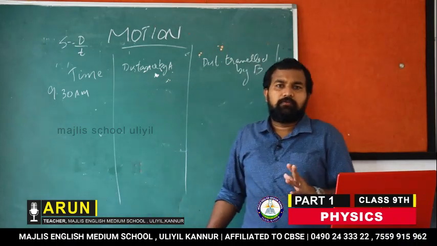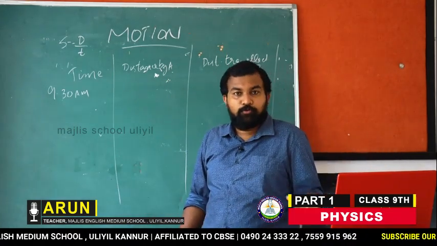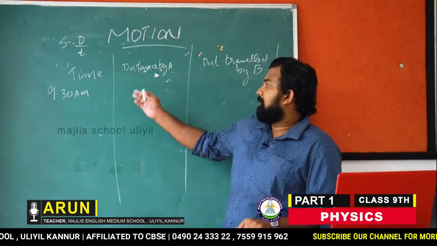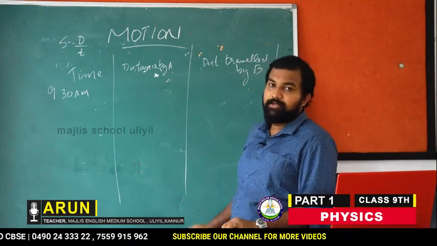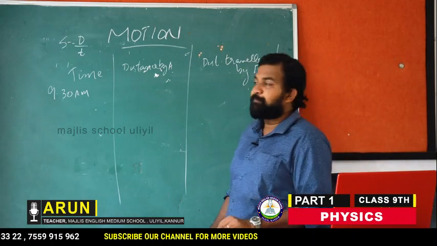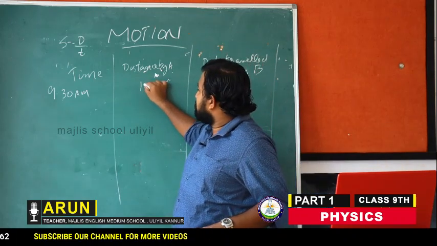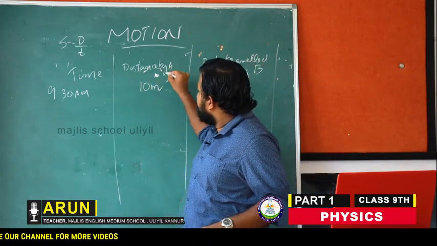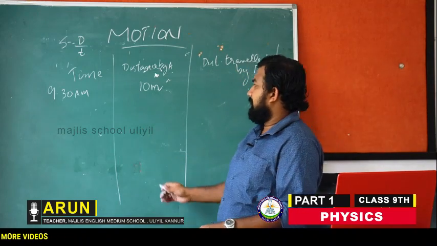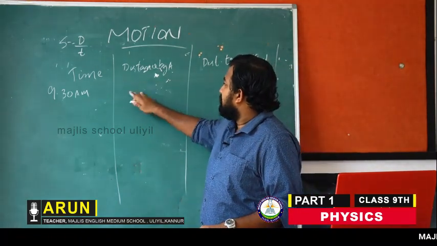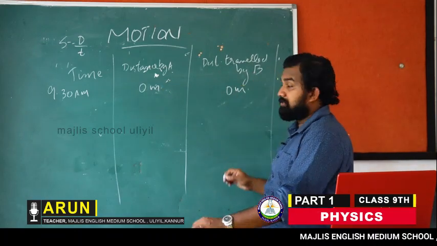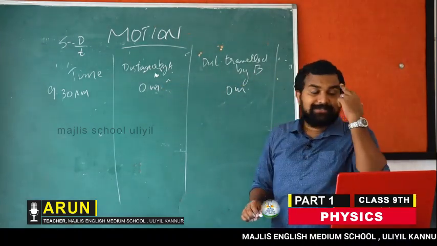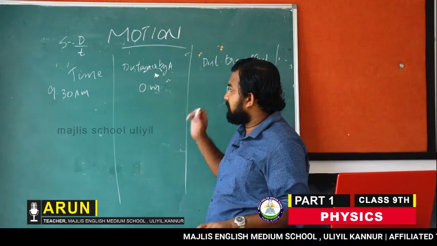Two people are going to work, moving to their workplace in their cars. The first person is in car A, the second in car B. Both start at 9:30 a.m. at 0 meters, from rest, so they have not travelled any distance.